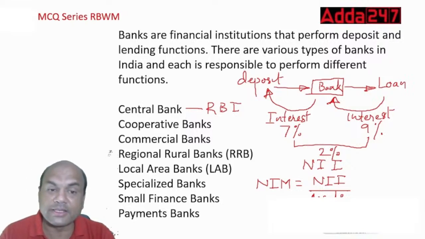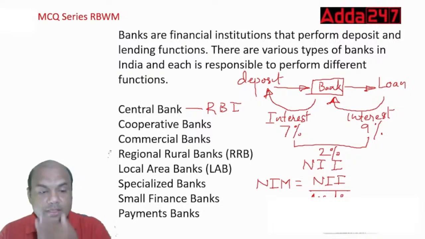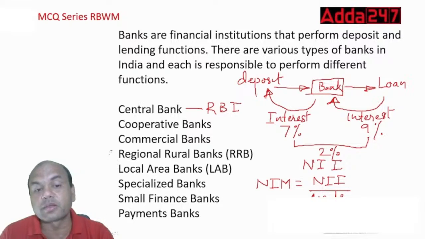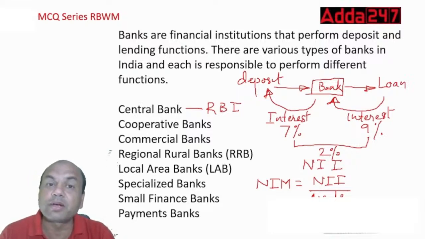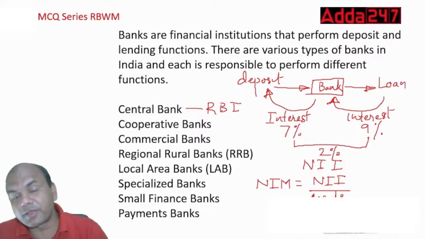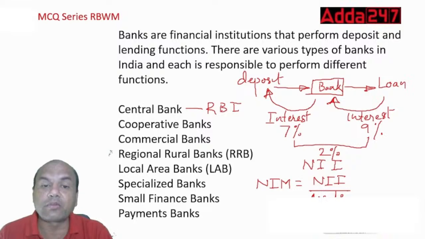Now, if you see, these are all how many? 3 plus 3, 6 plus 2, 8, right? 8 types of banks. Plus, there are others which are not added over here. Investment bank is not added over here because that's a totally different feature, but then also it's a part of banking. So that is one part: what is a bank and what are the types of banks?